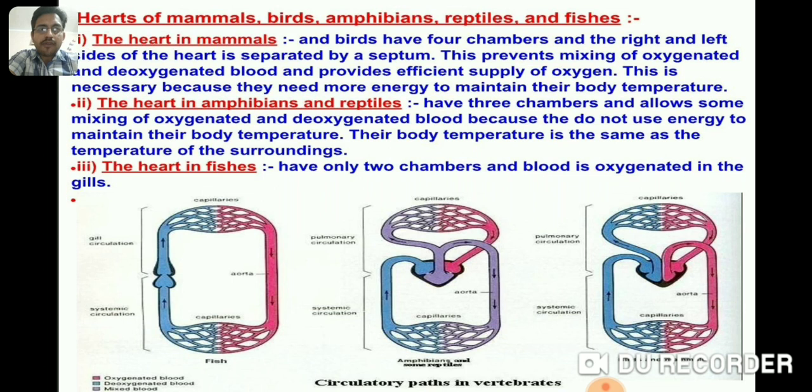While the heart in amphibians and reptiles is three-chambered. A three-chambered heart has two atria and a single ventricle. This type of heart allows some mixing of oxygenated and deoxygenated blood because they do not use energy to maintain their body temperature. They are cold-blooded animals. Their body temperature is the same as the temperature of the surroundings. The heart in fishes has only two chambers and the blood is oxygenated in the gills.